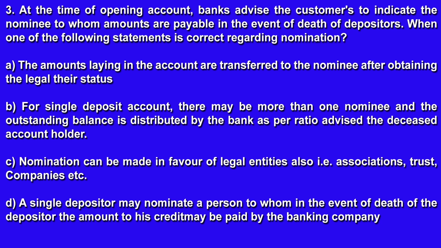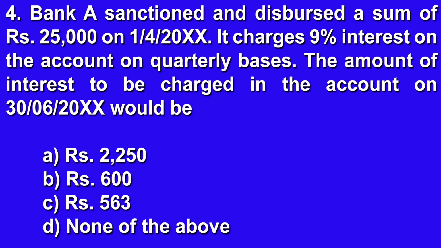C. Nomination can be made in favor of legal entities also, that is association, trust companies, etc. D. A single depositor may nominate a person to whom, in the event of the death of the depositor, the amount of his credit may be paid by the banking company. इसका जो राइट आंसर है वो है डी। ए सिंगल डिपोजिटर में भी नॉमिनेट ए पर्सन जिसे इवेंट ऑफ द डेथ ऑफ द डिपोजिटर, द अमाउंट ऑफ हिज क्रेडिट मे बी पेड बाय द बैंकिंग कंपनी।